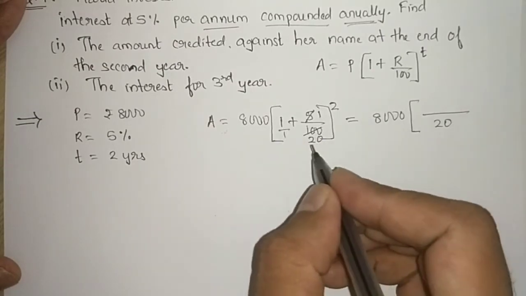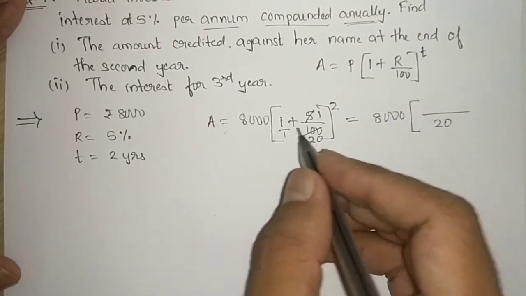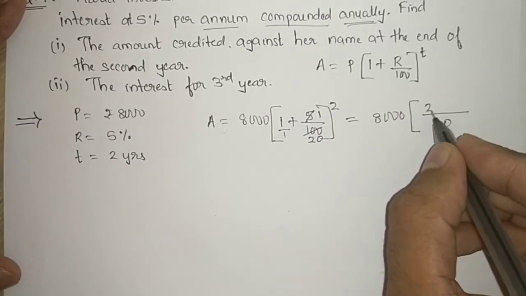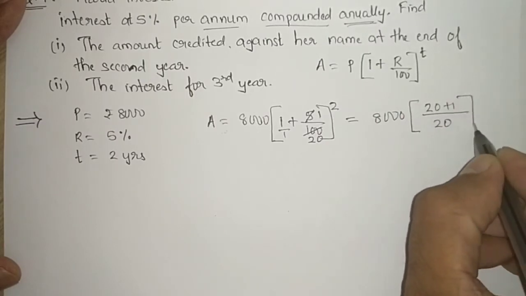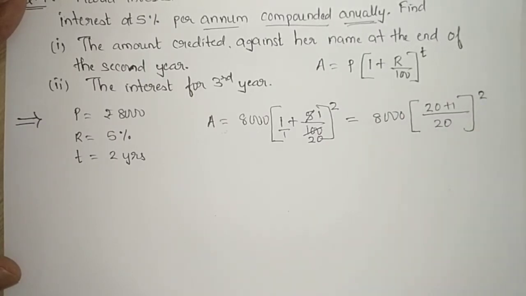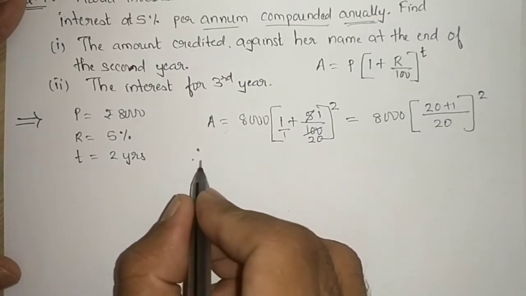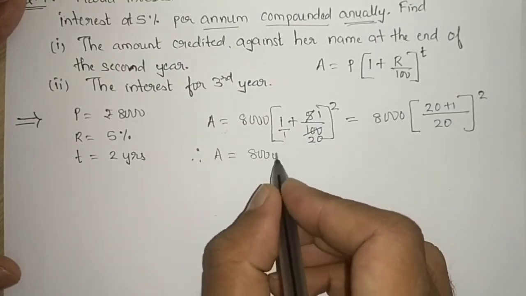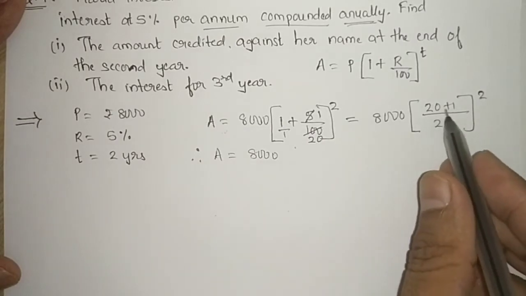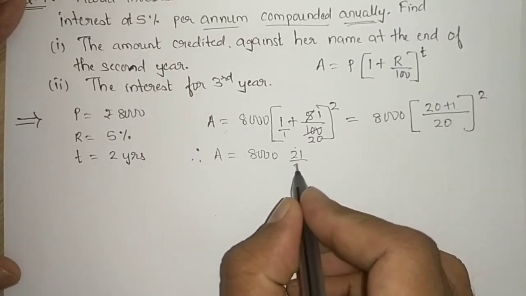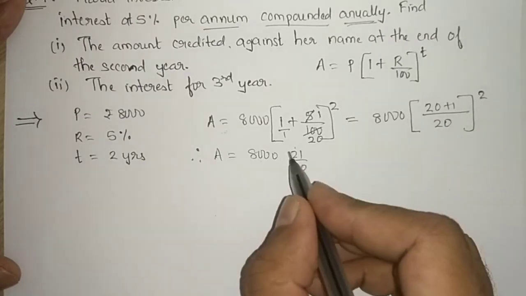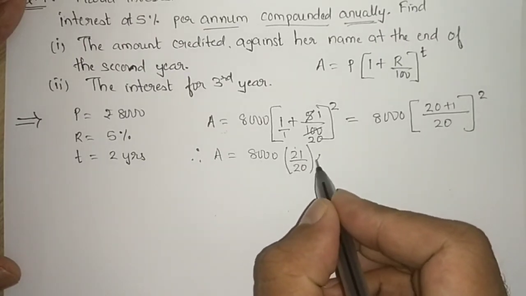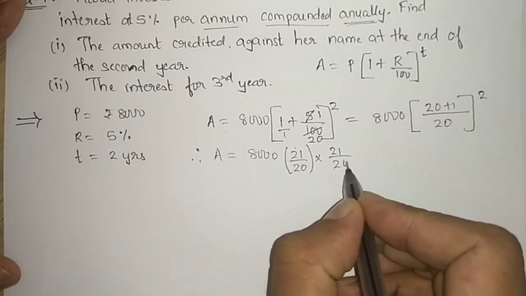Here since it is 1 in the denominator, we will multiply by 20, so it will be 20 plus 1 and the whole bracket squared. Therefore amount is equal to 8,000 into 21 by 20, and since it is squared, I will multiply 2 times 21 by 20.